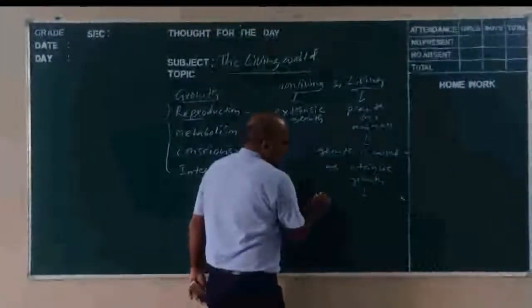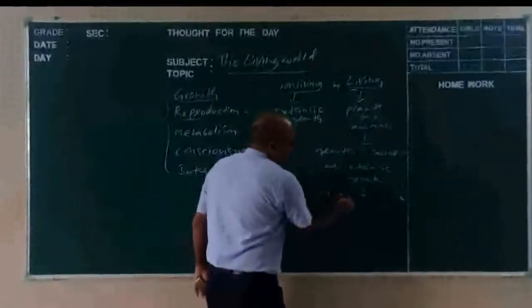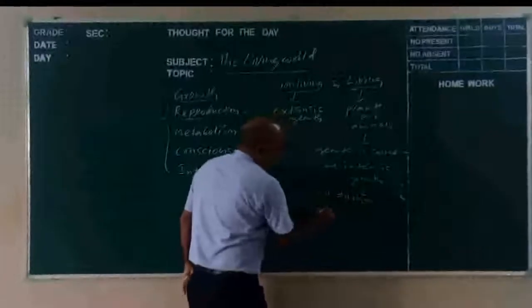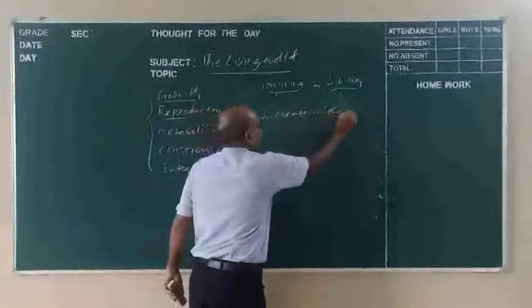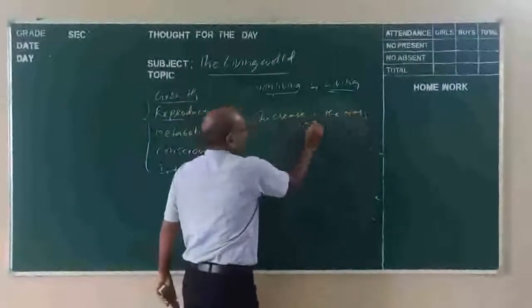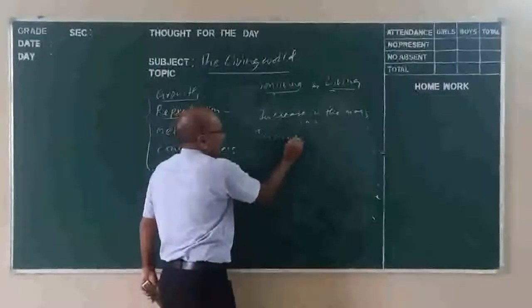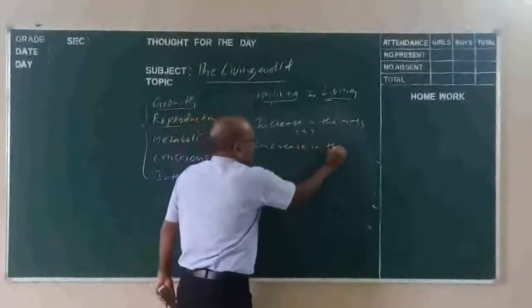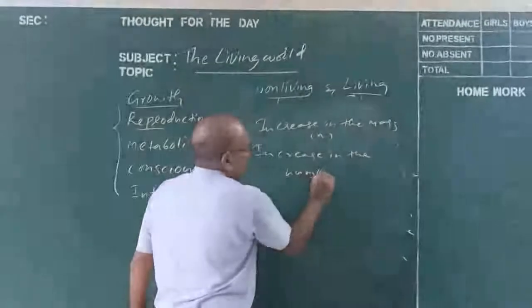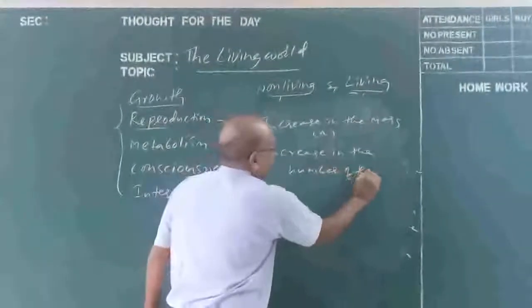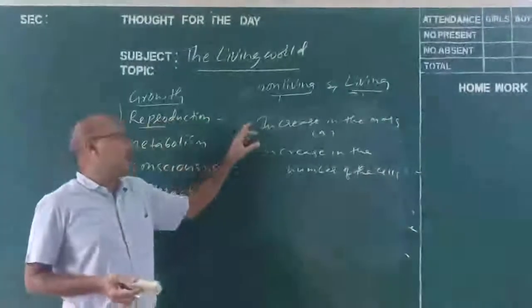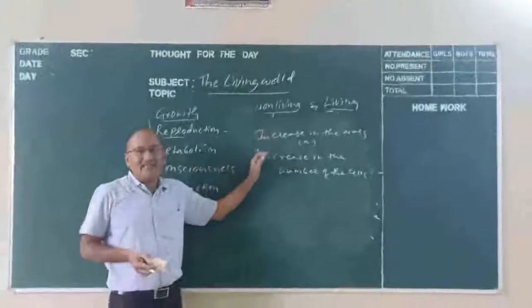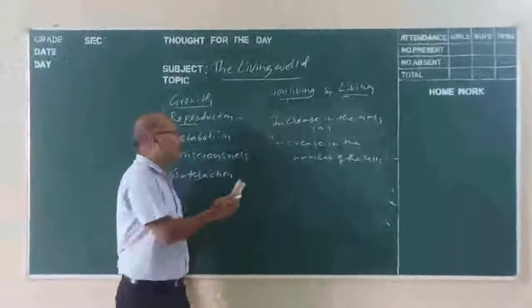Because of cell divisions, cell differentiation, and increase in the mass or increase in the number of cells. Growth can be defined as an increase in mass or an increase in the number of cells.